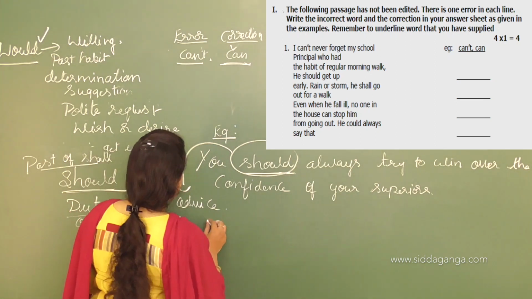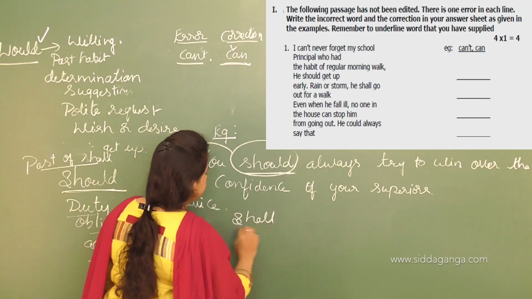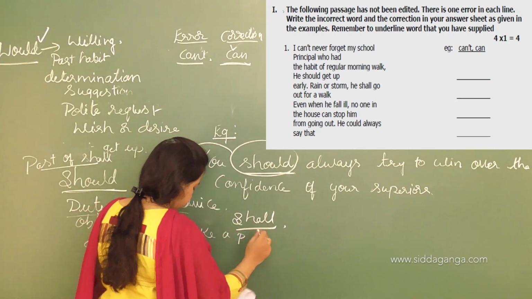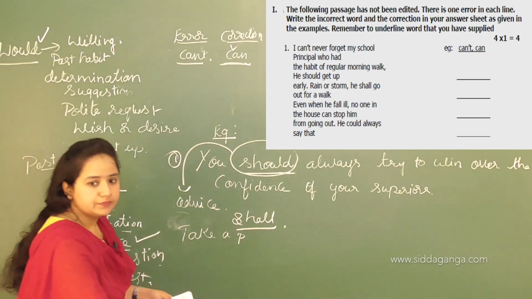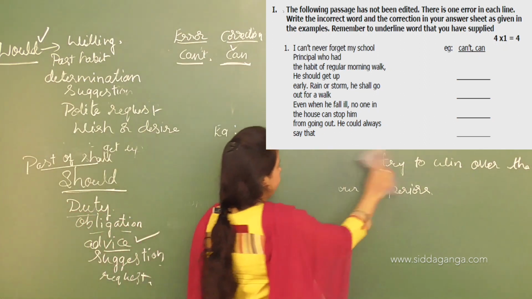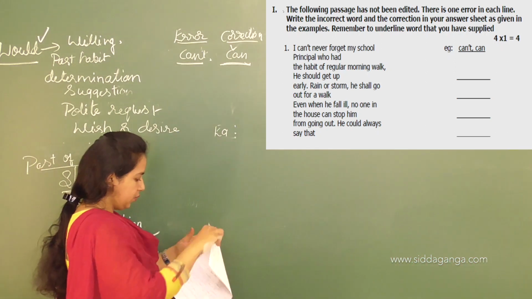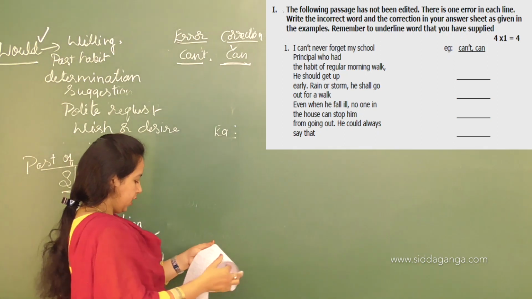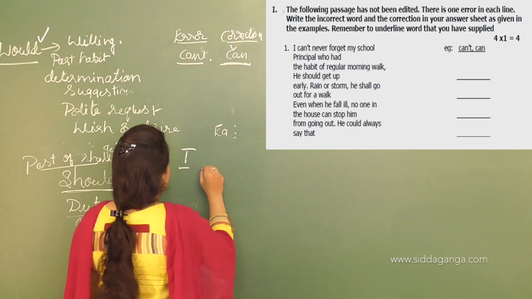I'll take the example of "shall". Here I will write the example: take a pledge. Continue with "should" and "would".